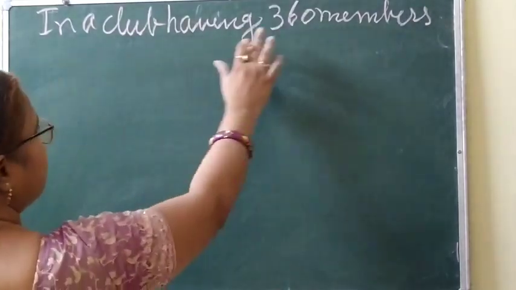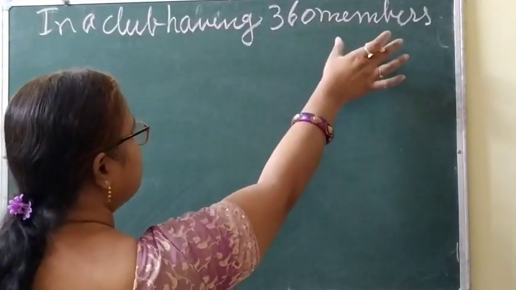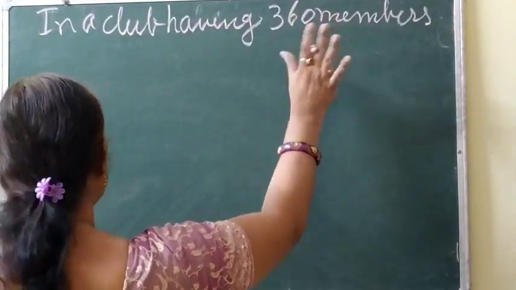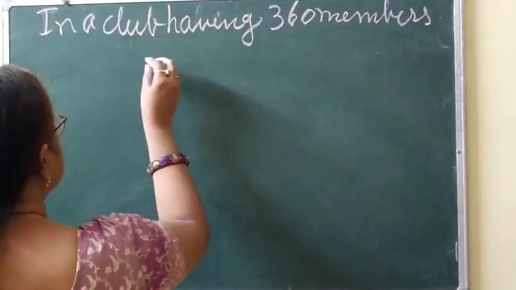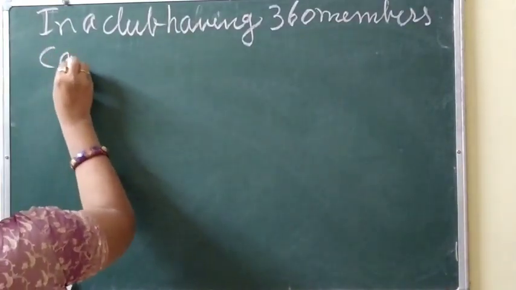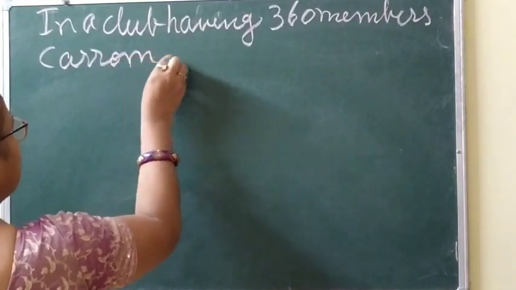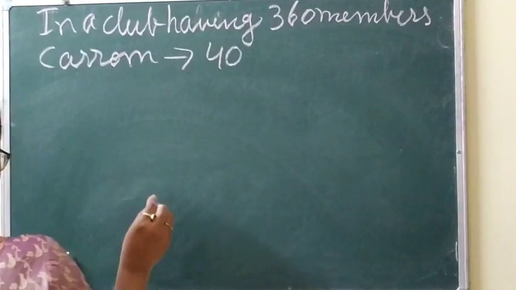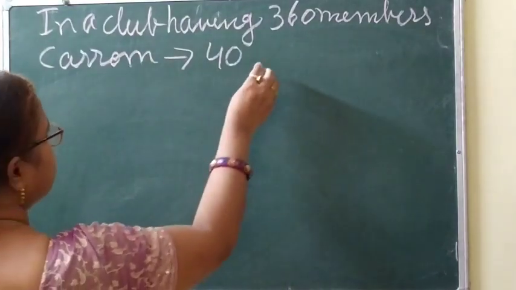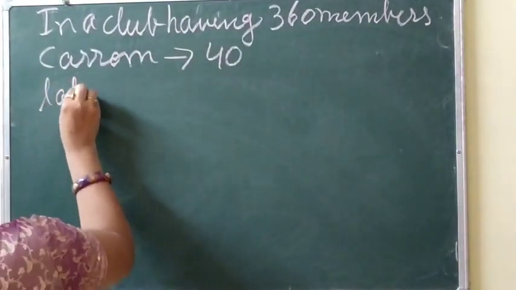So in a club having 360 members, means the total number of members is 360. 40 play carom, so how many are playing carom? 40. 96 play table tennis.